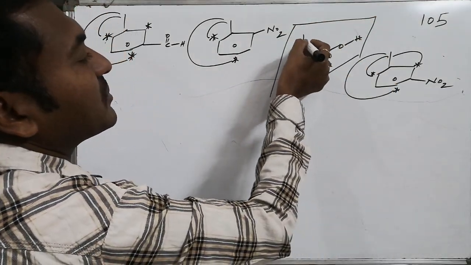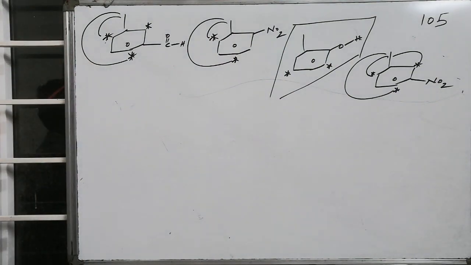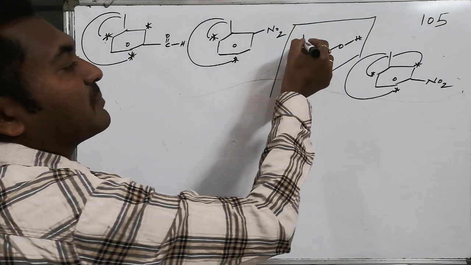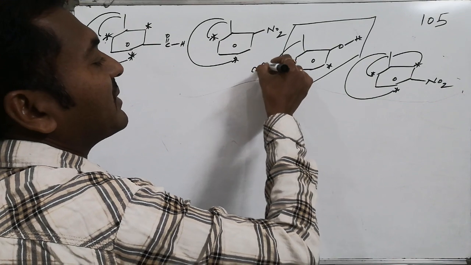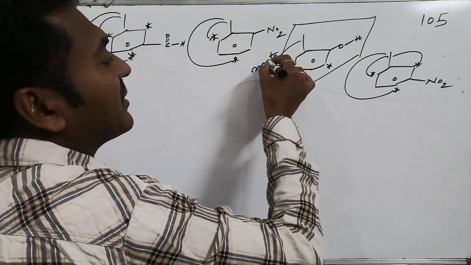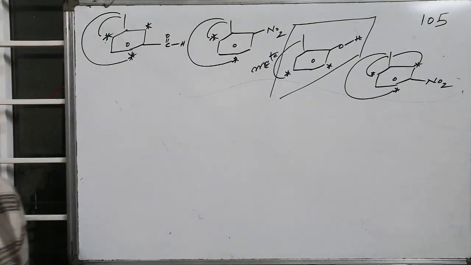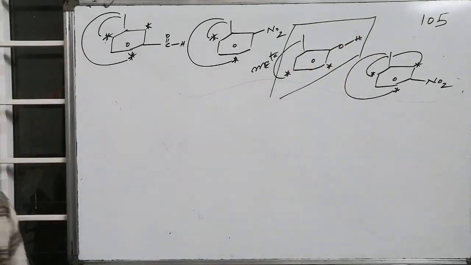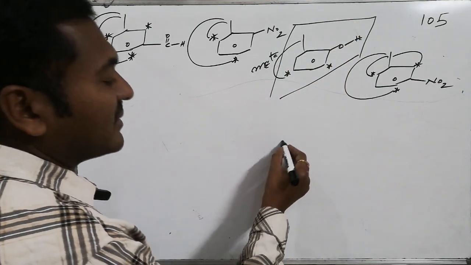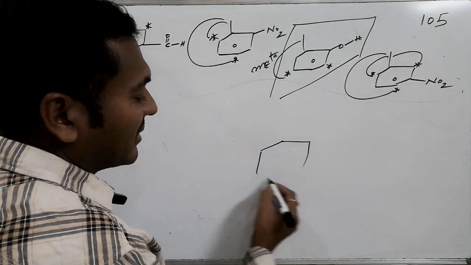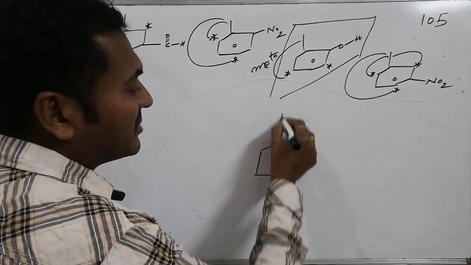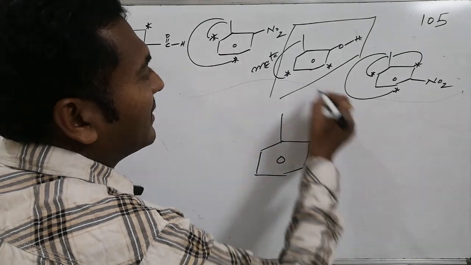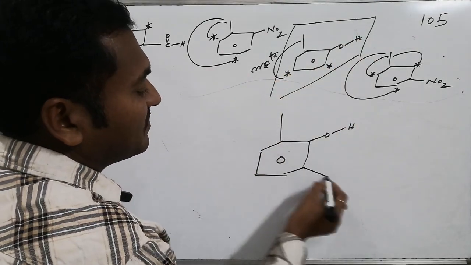With respect to the meta, with respect to the methyl, this place will become the meta place. And this particular compound is formed as the major compound because the strain will be little, and it becomes the most symmetric system. So therefore in this case, if the electrophile is getting substituted, it takes either this place or this place.